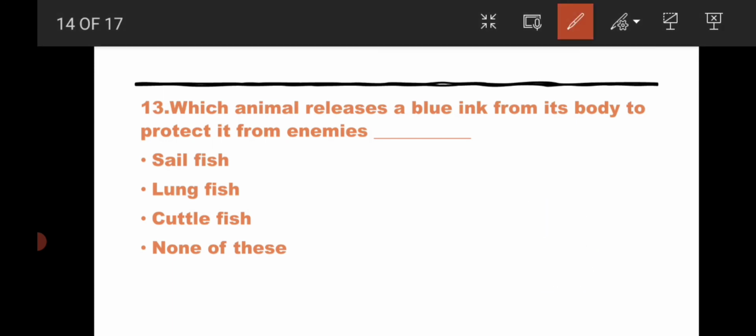The answer for this question is cuttlefish. Cuttlefish is the fish which releases blue ink, whereas lungfish, I have told you, goes for long summer sleep. It is a desert fish.